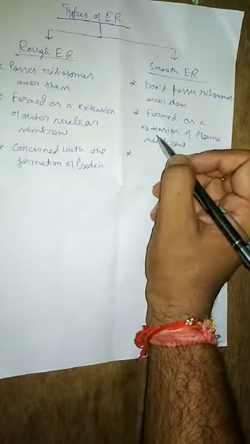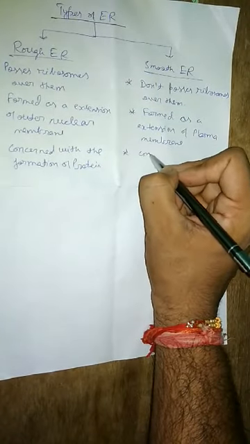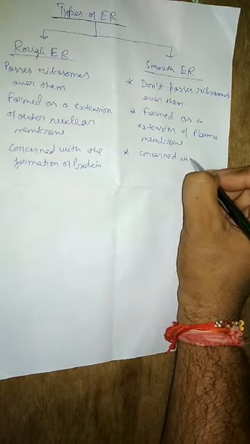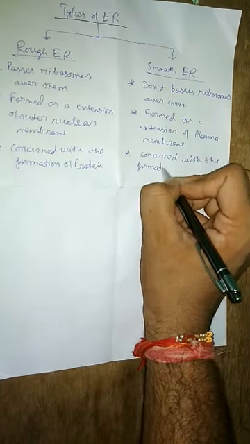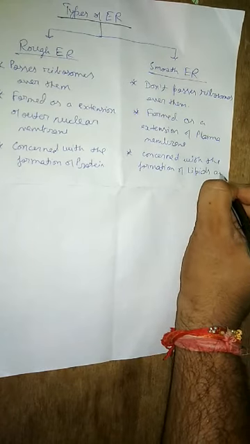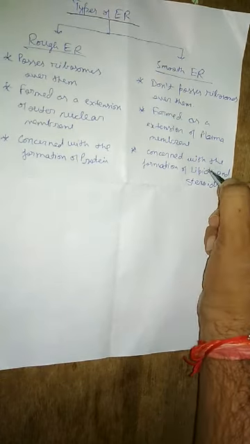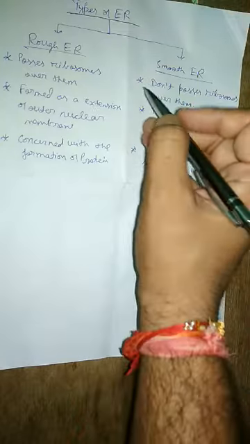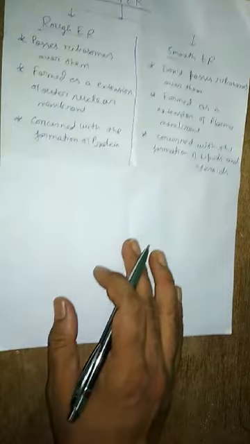They are concerned with the formation of lipids and steroids. Okay, so this is the function of the smooth endoplasmic reticulum, and this is the difference between the rough endoplasmic reticulum and smooth endoplasmic reticulum.